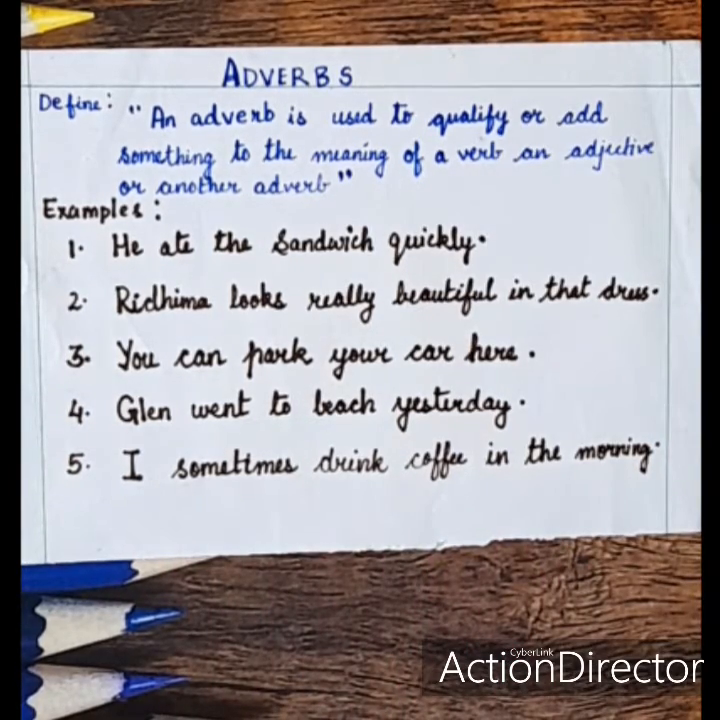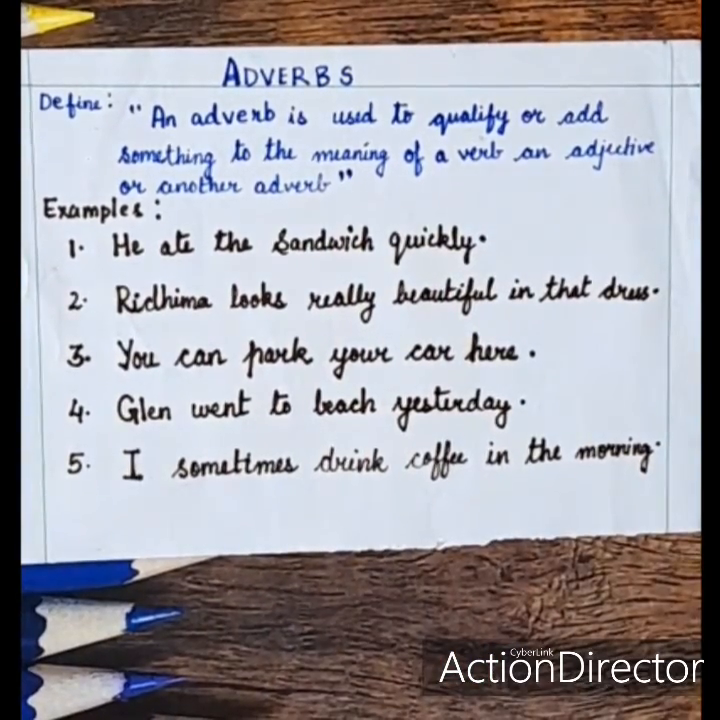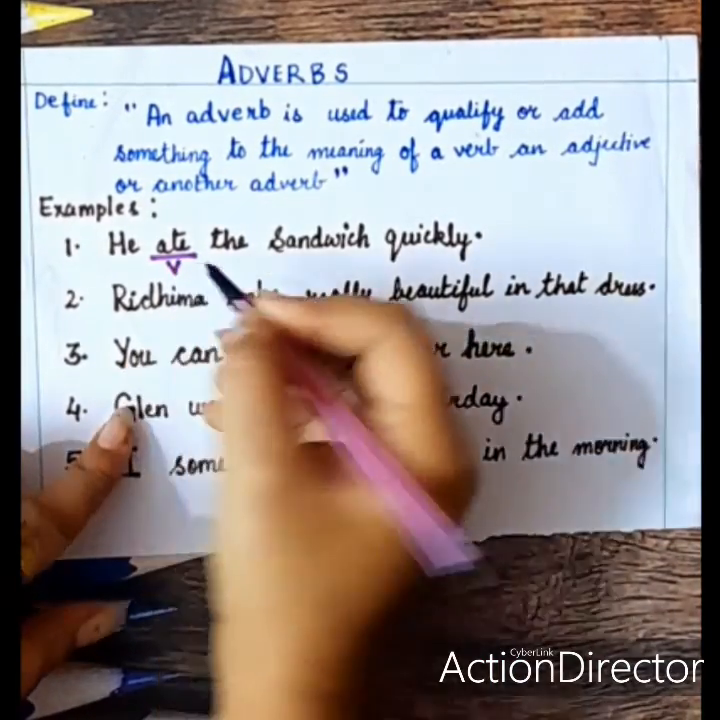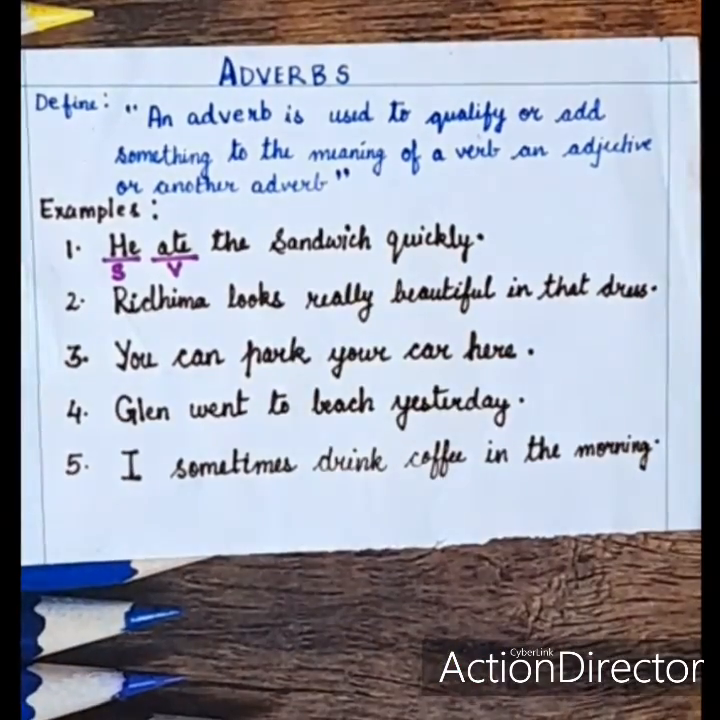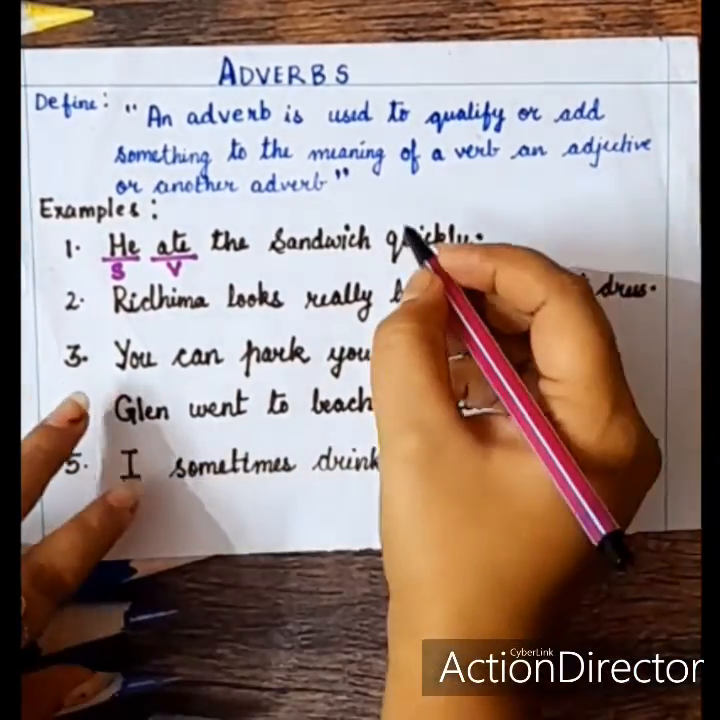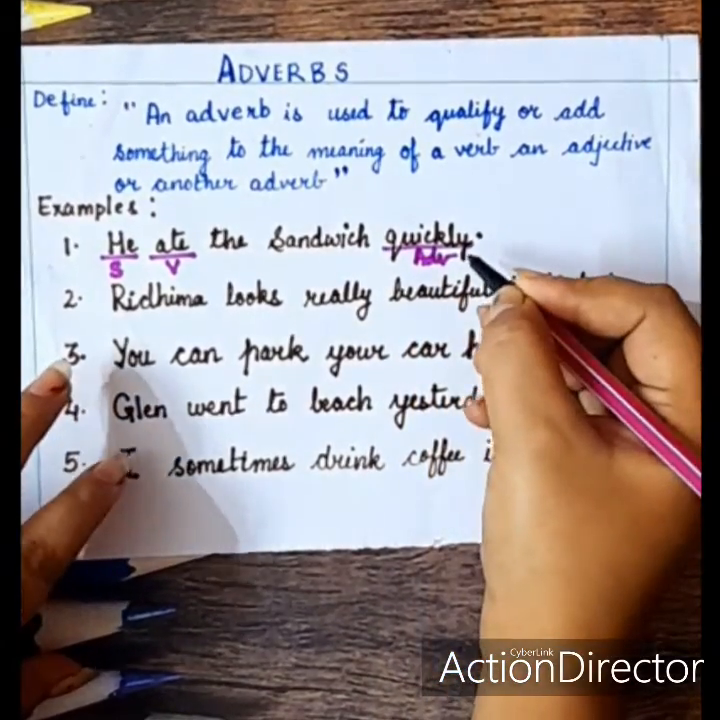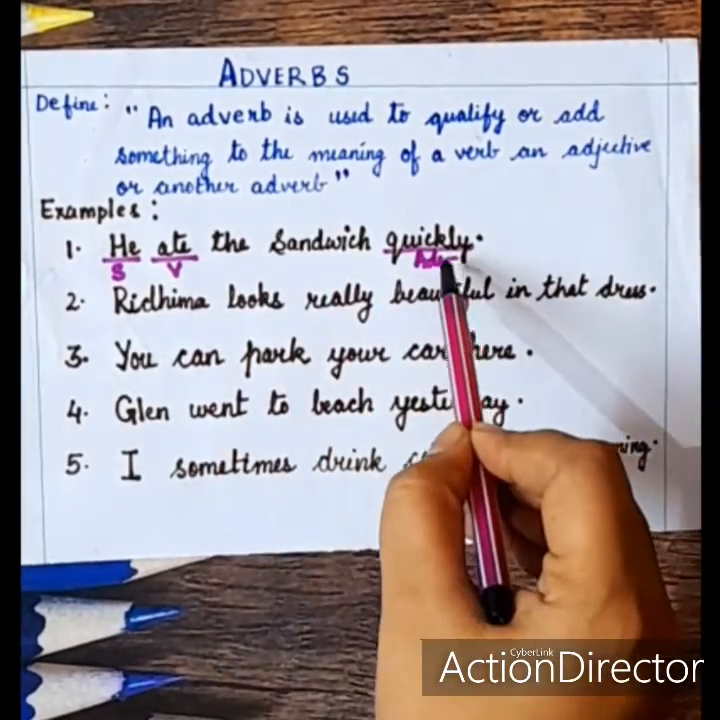Now, let us start with our example 1, that is he ate the sandwich quickly. Now, in this sentence, first of all, we will mark the verb here. So, ate is the verb, or we can say the action done by the person, and he is the subject here. Now, quickly is the adverb. You can see how quickly he ate the sandwich. I am writing the short form ADV. So, quickly is the adverb and it gives information about the verb ate. See, he ate the sandwich quickly.